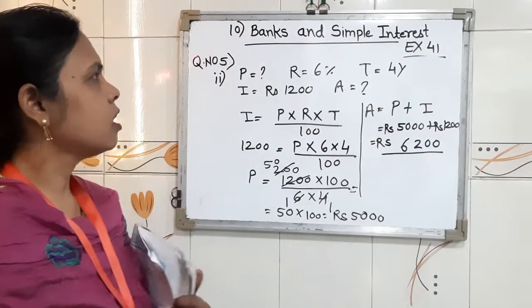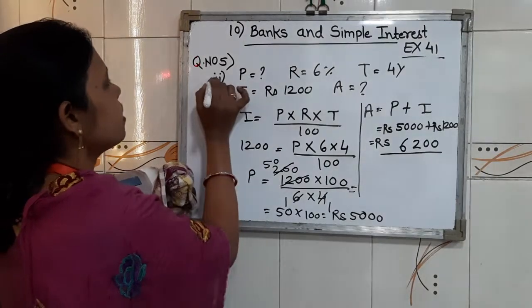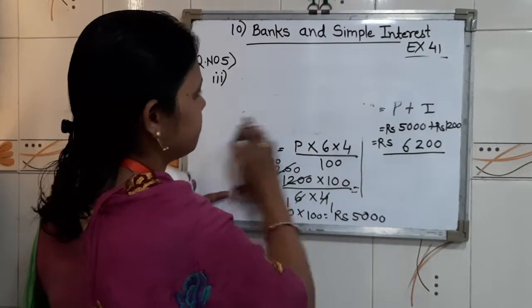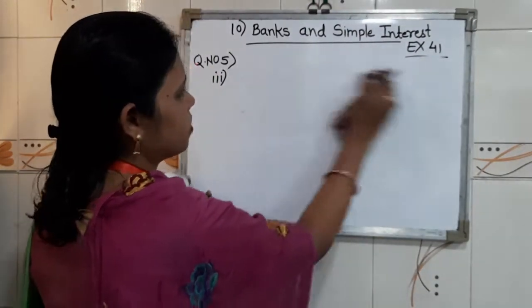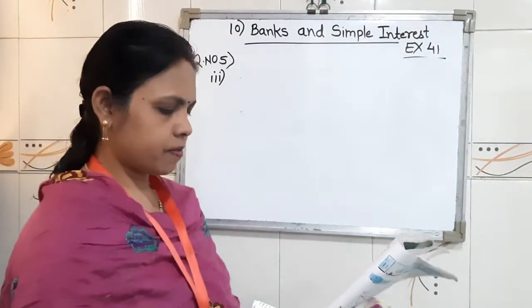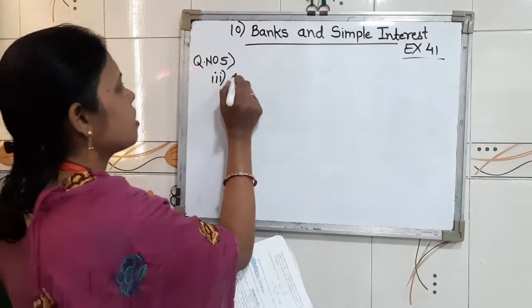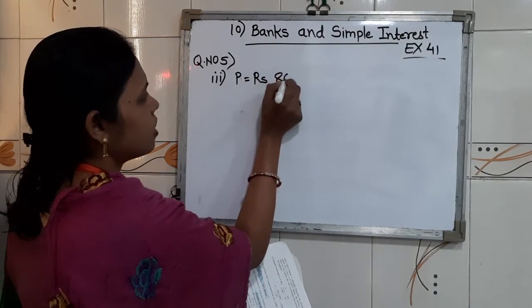So children, now we are going to move further to our question number third. In question number third, principal is given 8000.